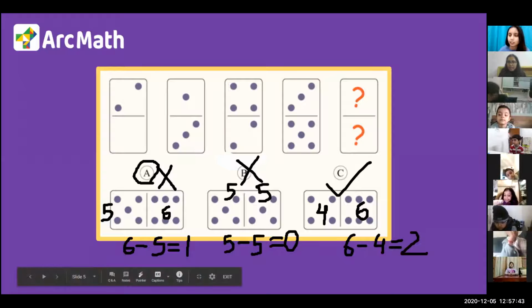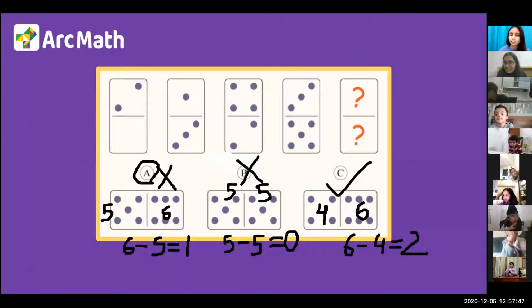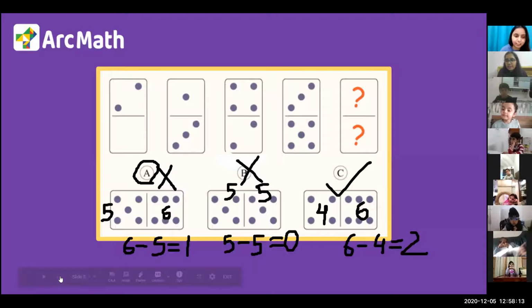When we subtract, when we just minus 4, when we have 6 chocolates, I just give 4 chocolates to my friend. Then it will be 2 chocolates left for me. Yes. Absolutely right. That's a wonderful example. Can we move ahead? Should we move ahead? Simran ma'am, can we move ahead?